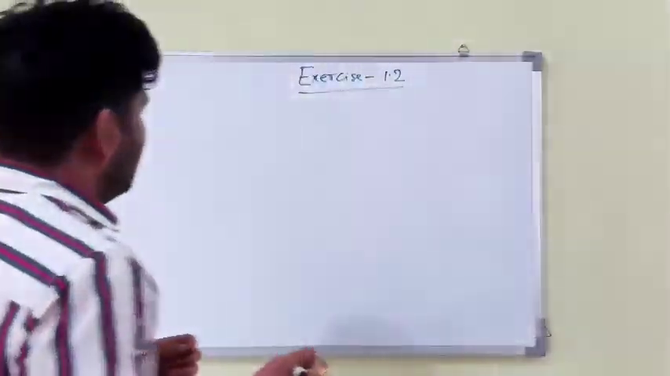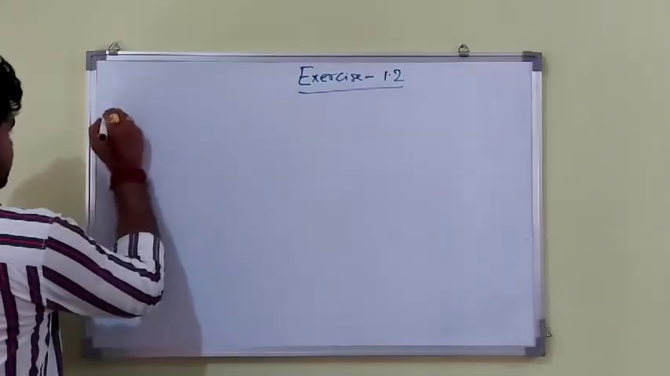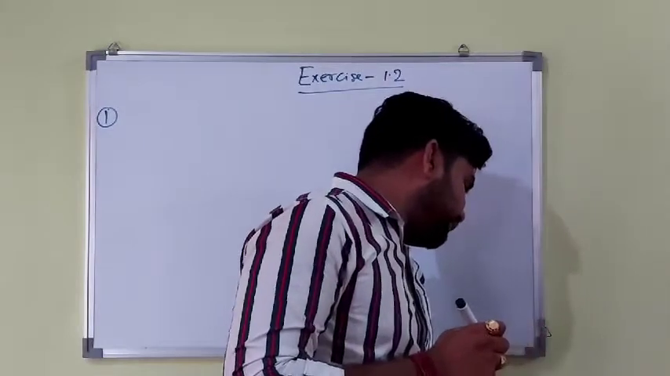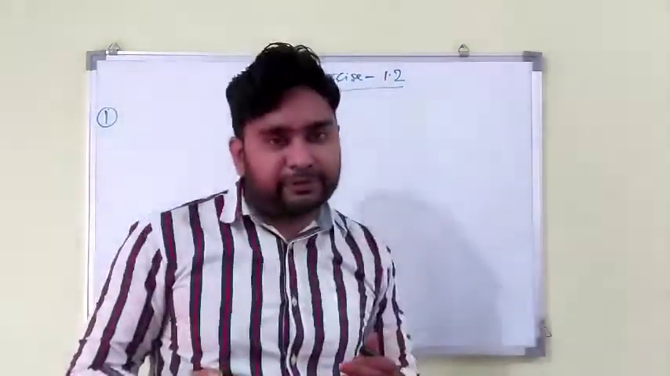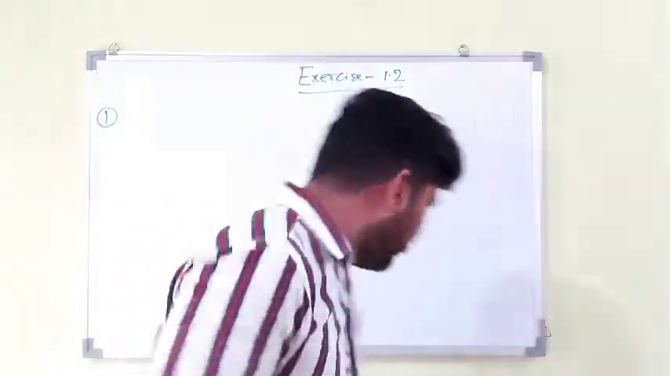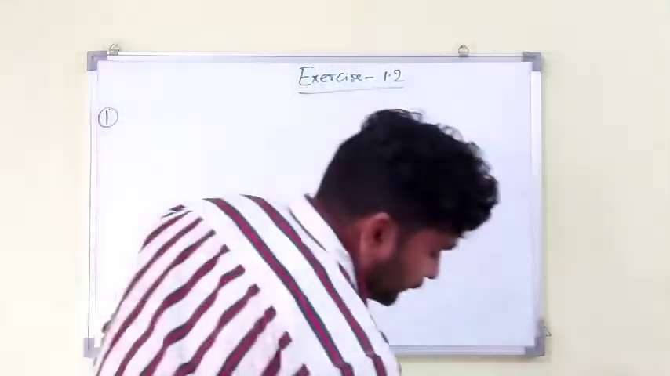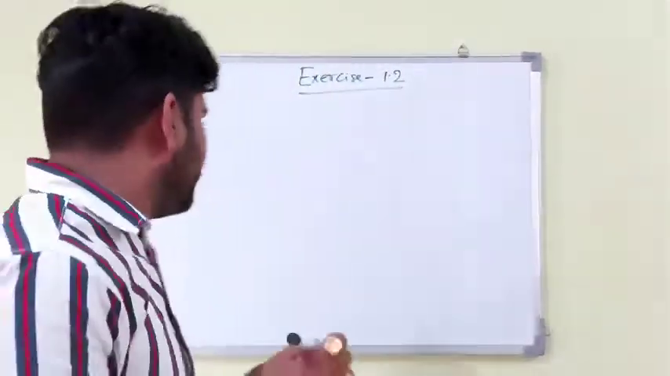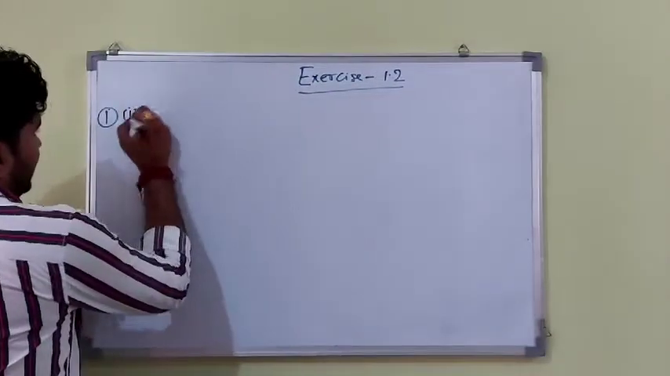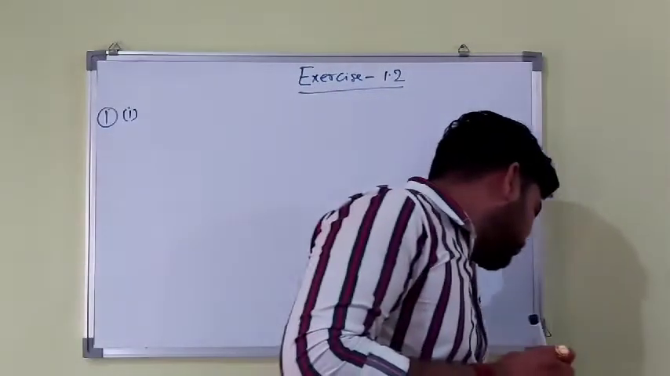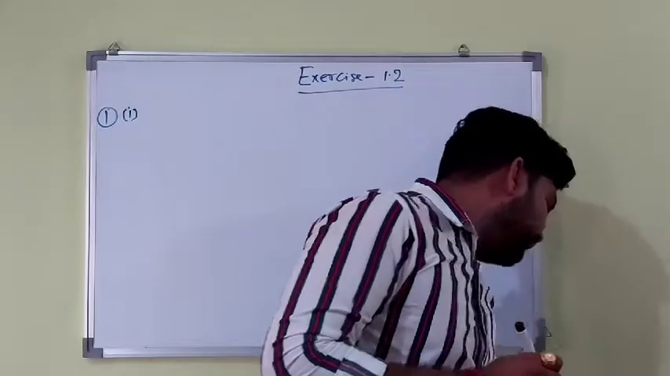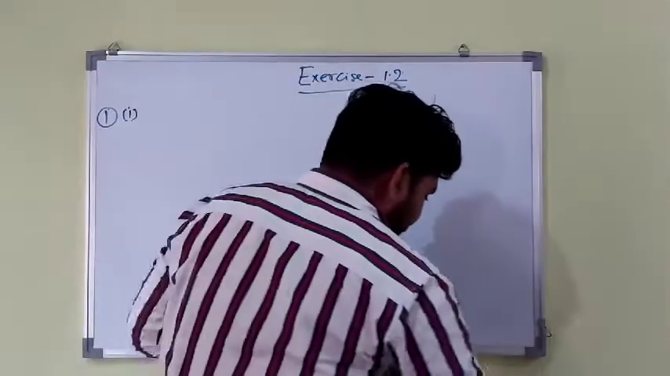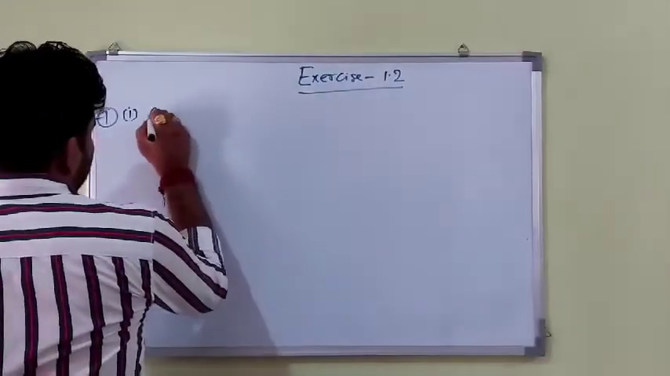So, first question, number 1. Express each number as a product of prime numbers. It is a very easy question. You just check the factors of any given number from exercise 1.2. Question number 1 I will tell you, and the remaining 2, 3, 4 and 5 do by yourself. It is your homework.